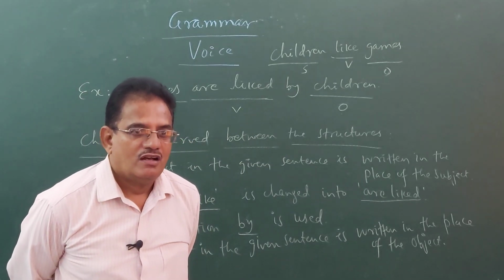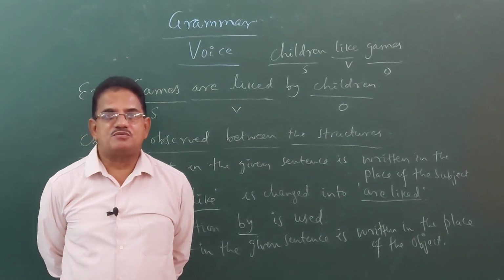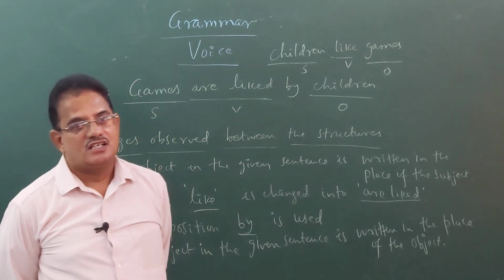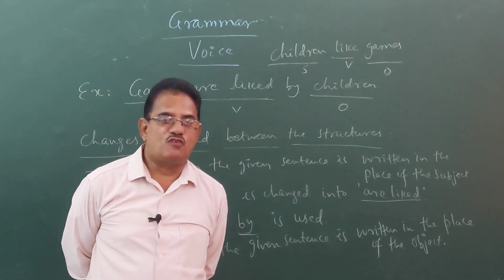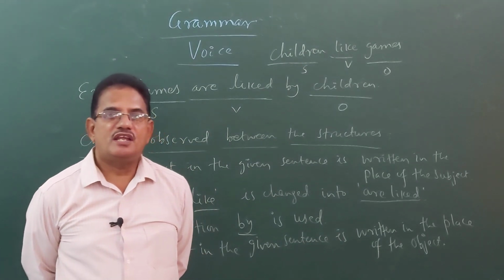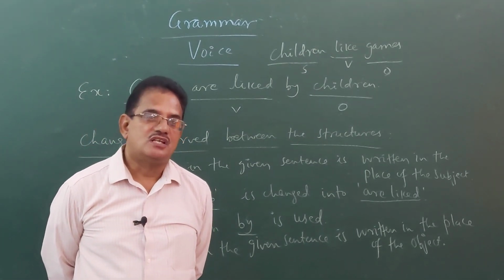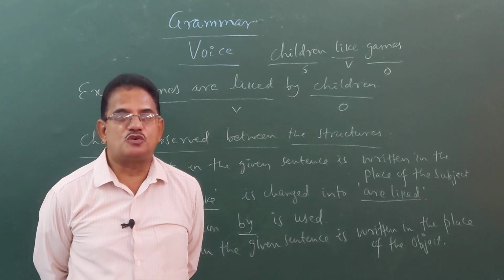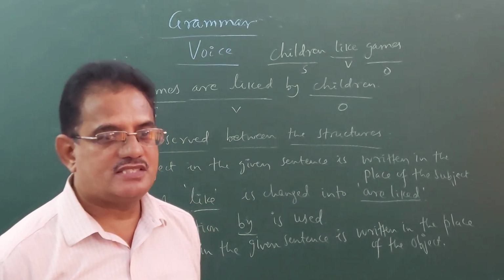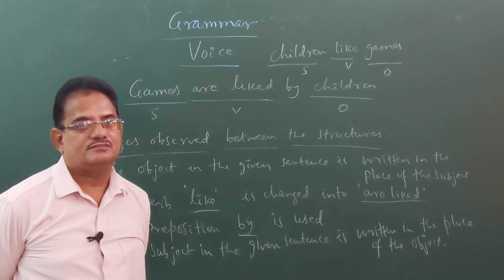So, we discussed how many tense forms, children, you remember how many tense forms are there? There are 4 forms in present tense, 4 in past tense and 4 in future tense. Out of these 12 tense forms, only 8 tense forms have passive forms. Remaining 4 tense forms do not have passive structures. Okay, let us learn them. Yes, let us learn the difference now.